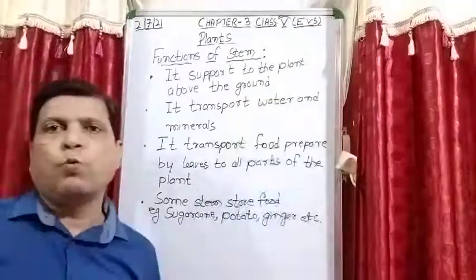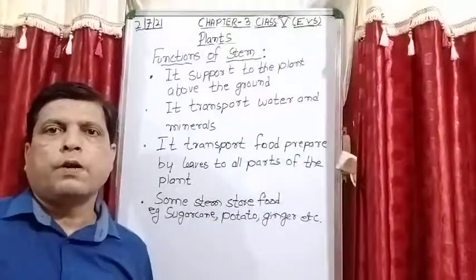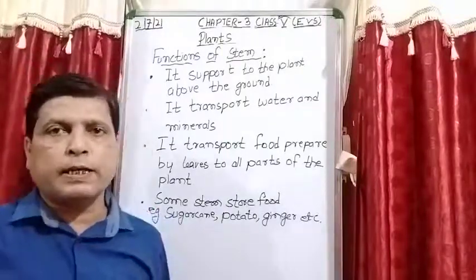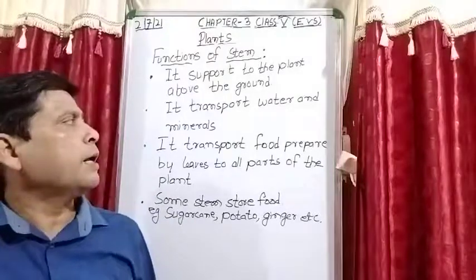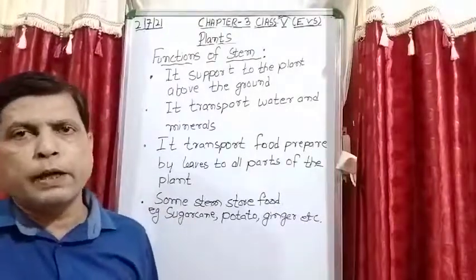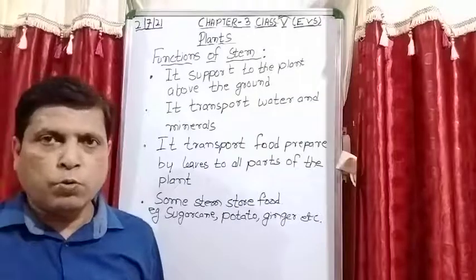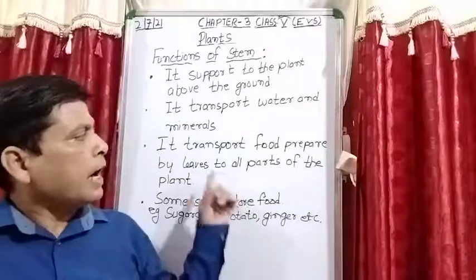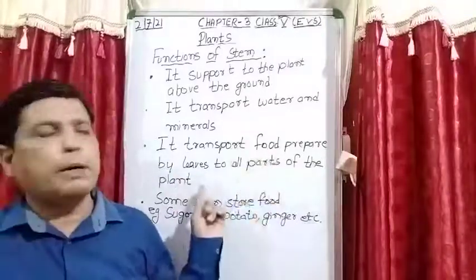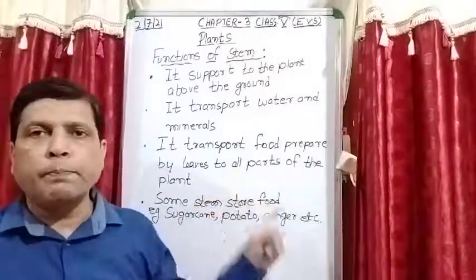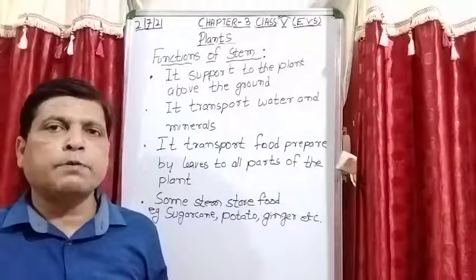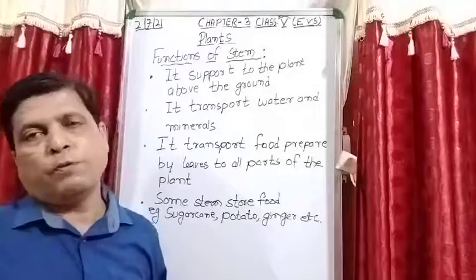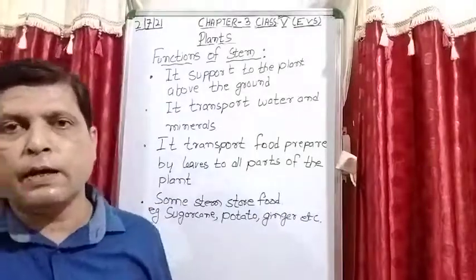It transports water and minerals, because the root absorbs them and then passes them to the stem, and the stem transports the water and minerals required by the plant to all parts of the plant. It also transports food prepared by the leaves to all parts of the plant, and some stems also store extra food. Okay, thank you students. Now we will continue in the next video.